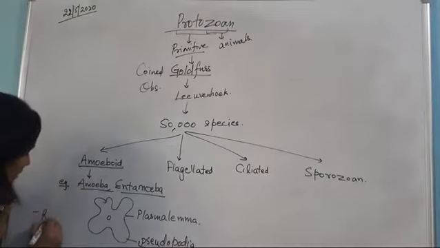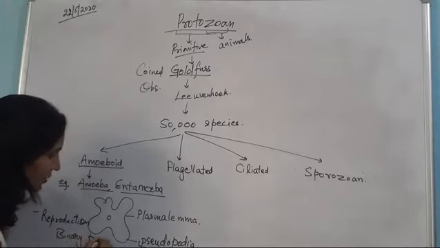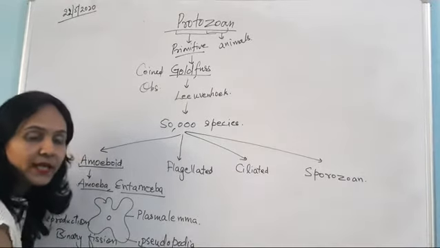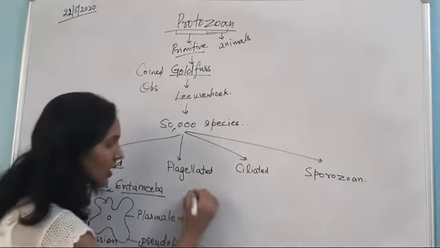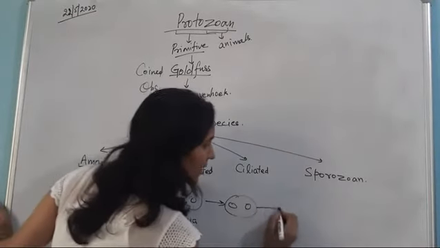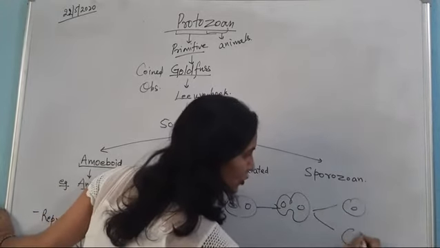The reproduction which takes place in amoeboid is binary fission. You know what is binary fission? Where one organism separates into 2 organisms by nuclear and cytoplasmic division. First the nucleus gets divided, then the cytoplasm gets divided, and they separate into 2 organisms.